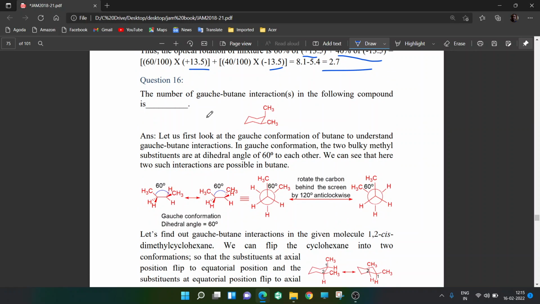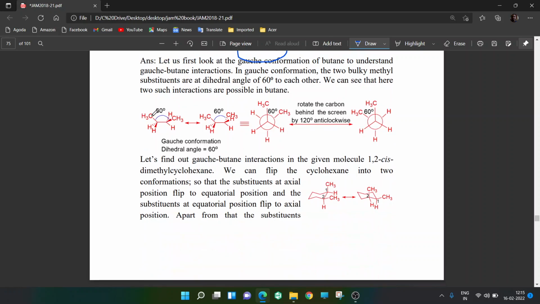Okay. Last question. The number of Gauche-butane interactions in the following compound is? So you are having this molecule, and it is asking how many Gauche-butane interactions are there. First, you should know what is Gauche-butane. Imagine this is butane, 1, 2, 3, 4. When you draw the Newman projection formula, the two bulky groups, when they are 60 degrees to each other, it is called Gauche interaction.